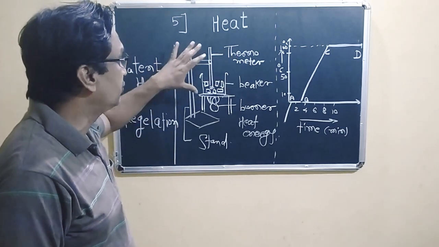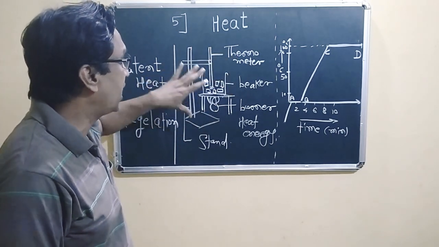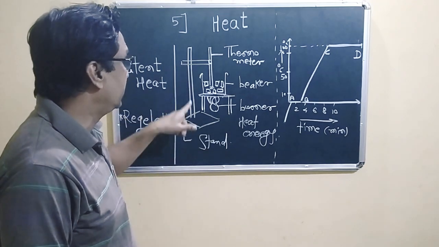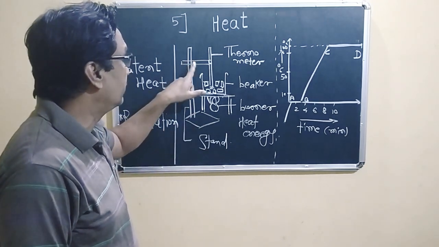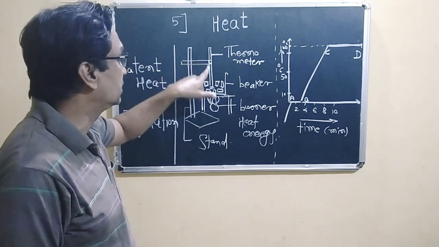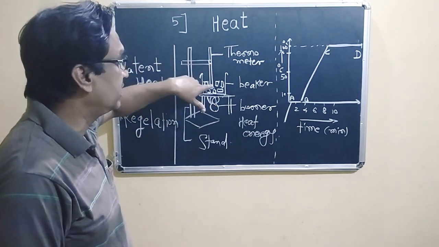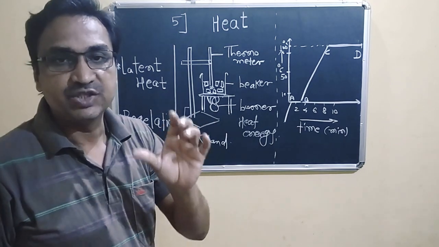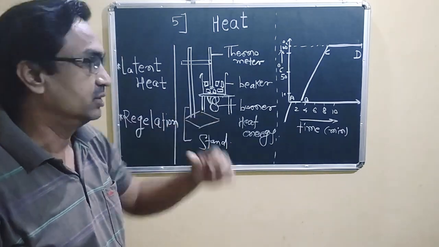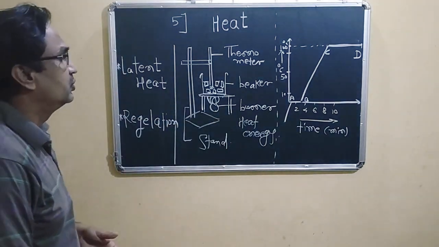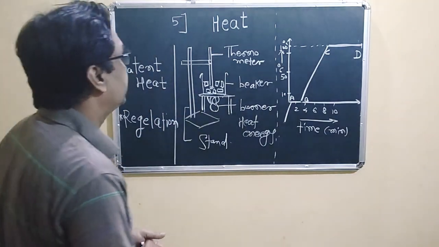These are the initial arrangements we have to make. Here is a stand, and we adjust the thermometer inside the beaker where the ice cubes are placed.